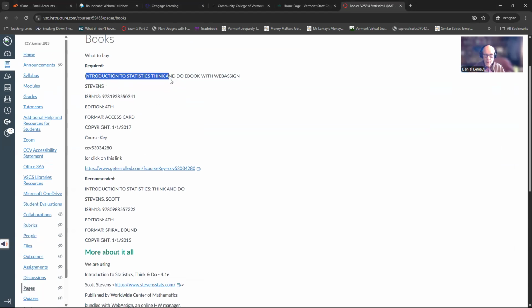here's the required part. This is the WebAssign access, which you probably watched that other video I made about how to get registered out there. And if you want to try to find this access cheaper, sometimes textbook sites can give you a good deal. But you want to make sure you get it new, because this is just an access code with no book. You want to make sure it's brand new, that it hasn't been used, and you're welcome to do that if you want, but you don't have to.